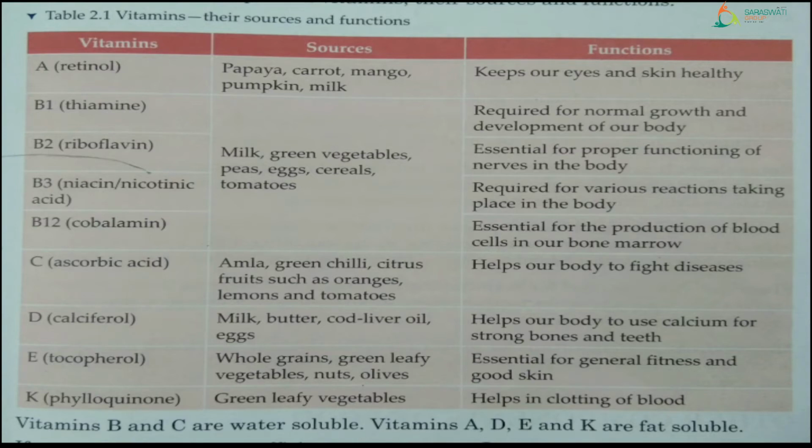Okay. Next one is vitamin E, which is also known as tocopherol. We get it from whole grains, green leafy vegetables, nuts and olives, which is essential for general fitness and good skin, right? Totally glowing skin, very healthy glowing skin.